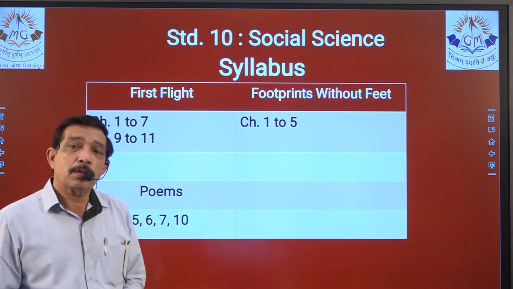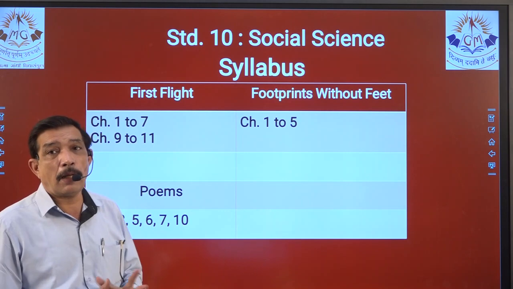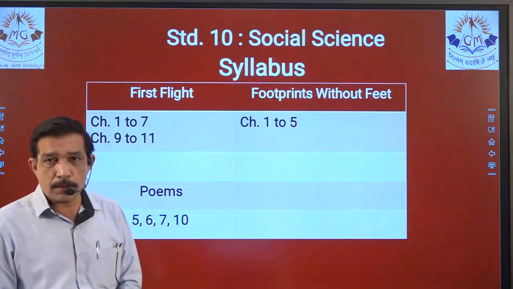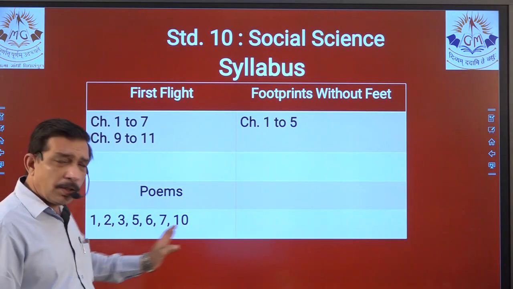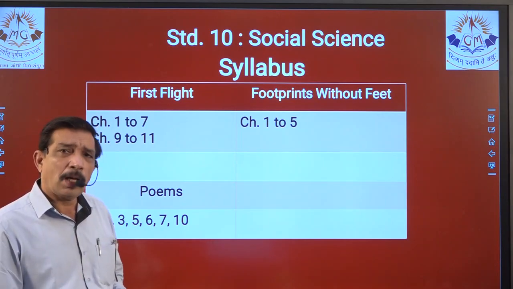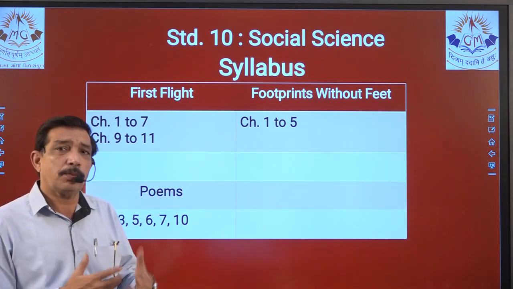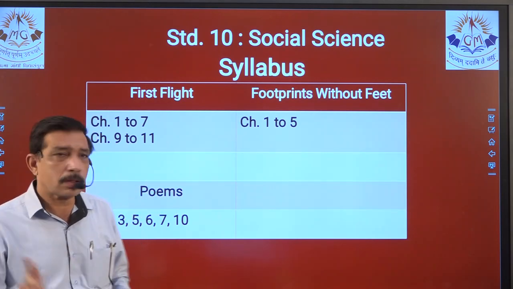A total of 6 chapters have been cut and 4 poems have been cut from here, so that makes 30% of the syllabus. If we see, we have 11 poems over here, out of which 4 poems are cut. So here also 30%, here also 30%. On average, 30% cut, plus grammar maybe 1. I will discuss that later.